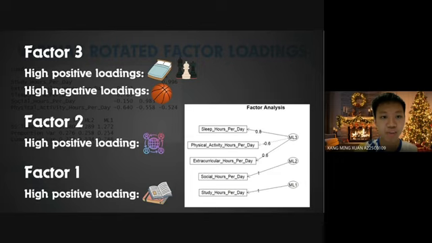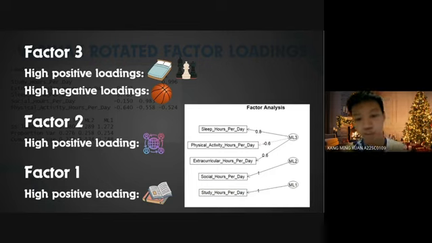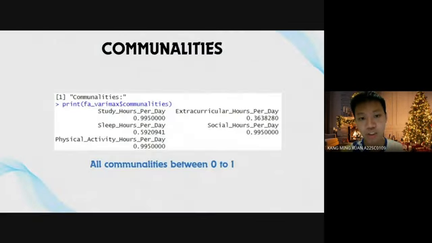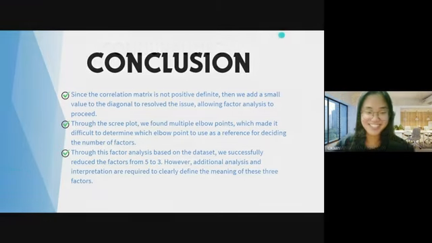Based on the FA diagram from the varimax rotated factor loadings, factor 3 has a high positive loading for both sleep hours per day and extracurricular activities per day, and also a high negative loading for physical activity hours per day. Factor 2 has a high positive loading for social hours per day, and factor 1 has a high positive loading for study hours per day. So these are the 3 main factors. Based on the communalities, we can say that all of the variables can be used since all communalities are between 0 and 1.